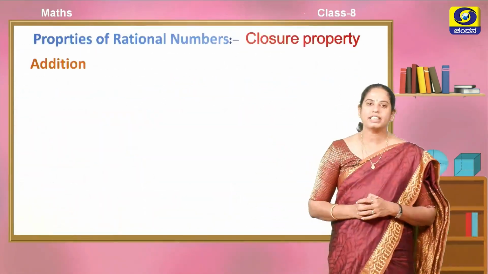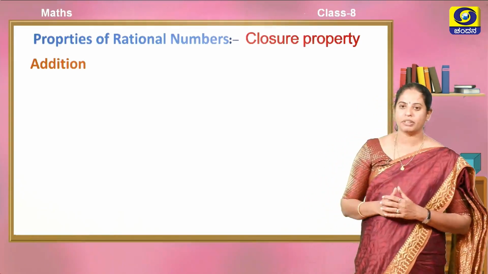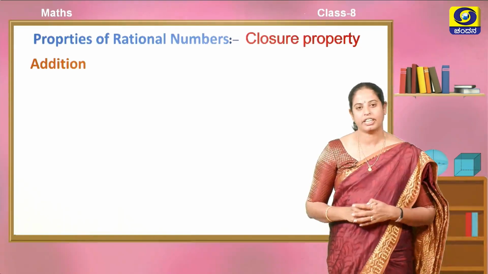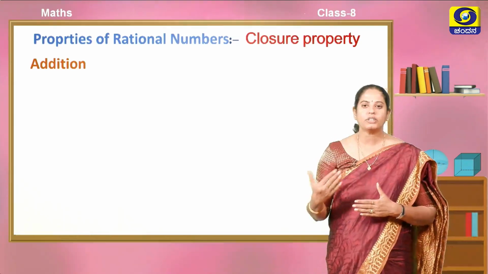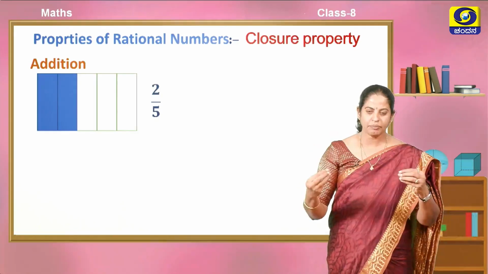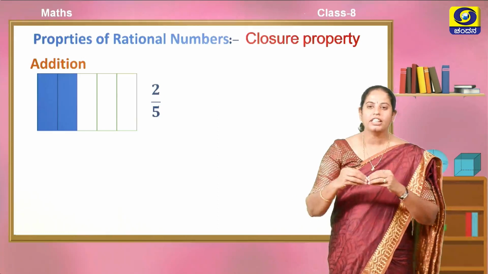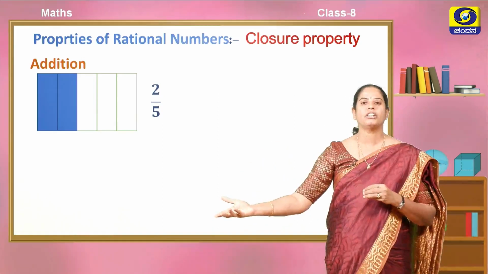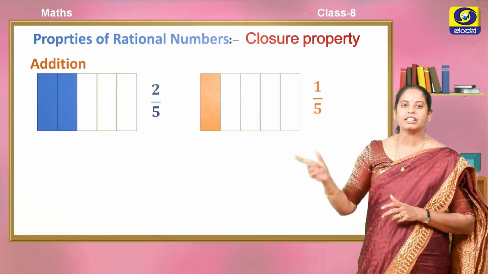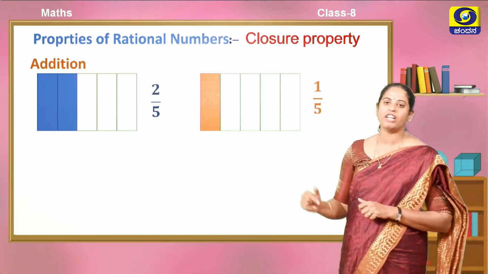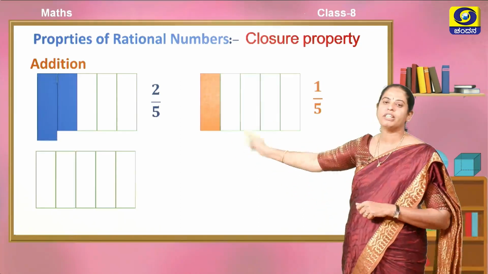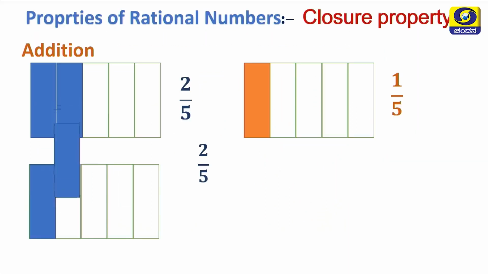Now, let us discuss the properties of rational numbers. We are discussing here the closure property on rational numbers. What does the closure property say? If we take two rational numbers and add them, and the result is a rational number, then it is closed under addition. Let us take the example. I am taking 2 by 5, that is the pictorial representation of 2 by 5. Here is 1 by 5. I am adding 2 by 5 and 1 by 5.